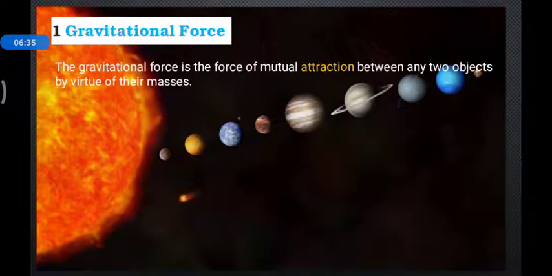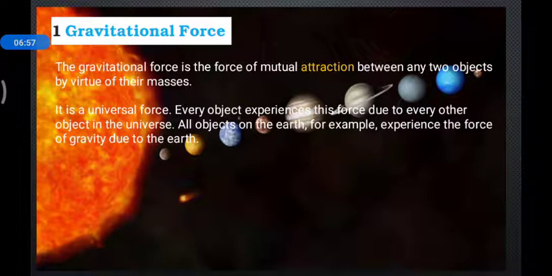The gravitational force is a mutually, always attracting force. This is your MCQ. Between any two objects, irrespective of their mass, whether it is an electron with mass of the order of 10 to the power minus 31, or the sun's mass or the solar system's mass, they are under the gravitational force. It is a universal force. Anywhere in this universe it can exist. Every object experiences this force due to everything in the universe.